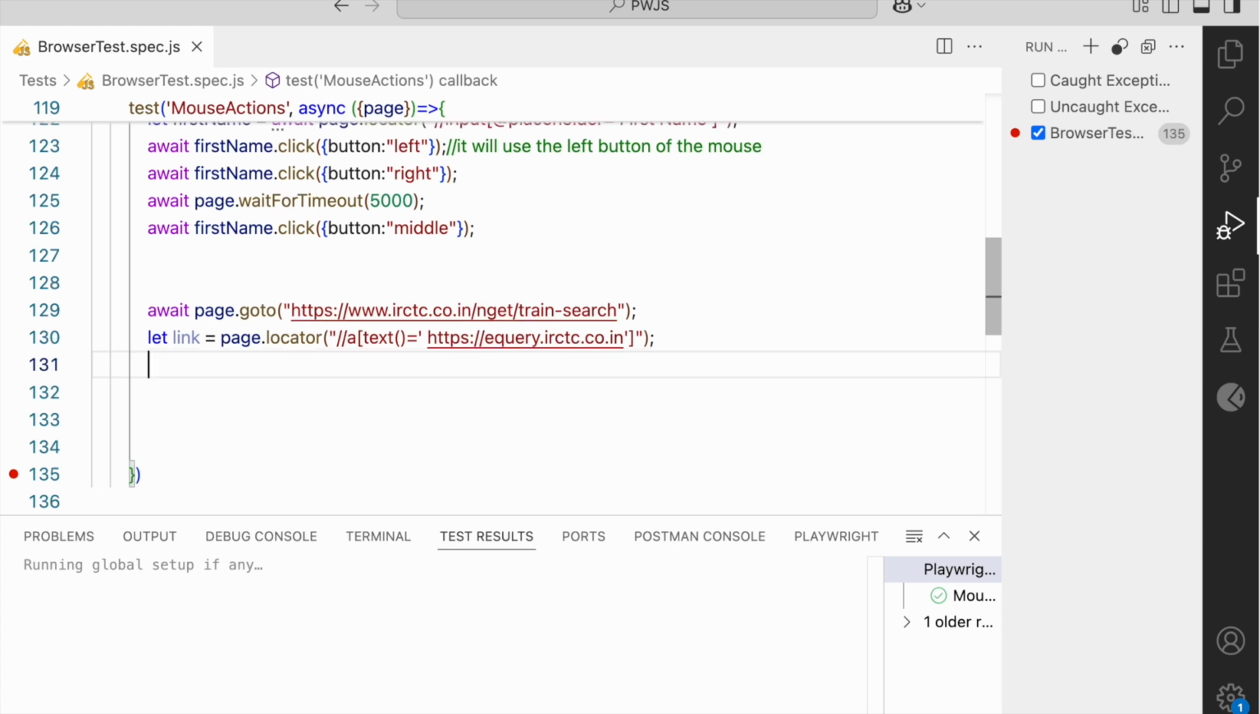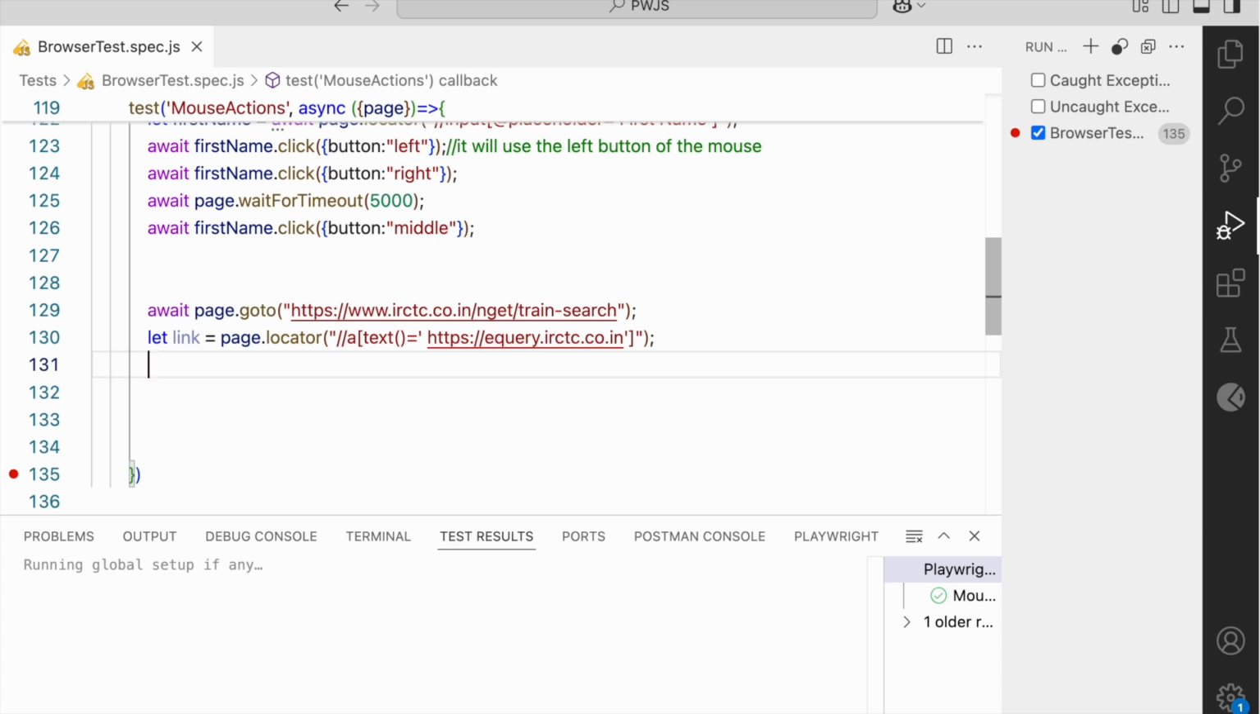Let us click this link 2 times. First we will press Shift and then we will press Control or Command. Let us see how it happens. For this IRCTC application, if you click normally on this link, it will open in a new tab, and there is no need to use Control or Command for this application. By default this is the behavior of this link, but anyway, we will see how we can use the shift plus click operation.